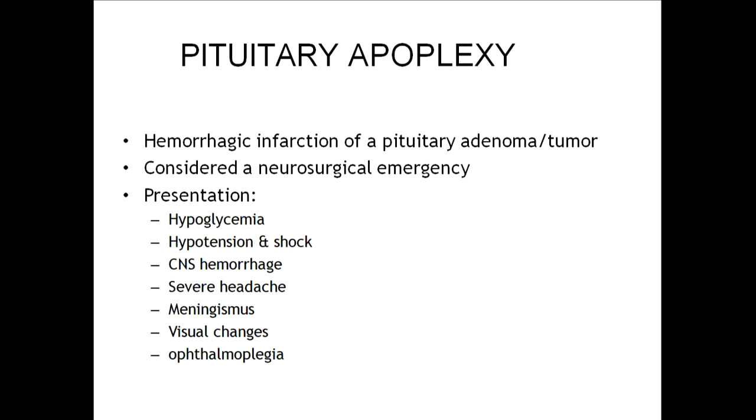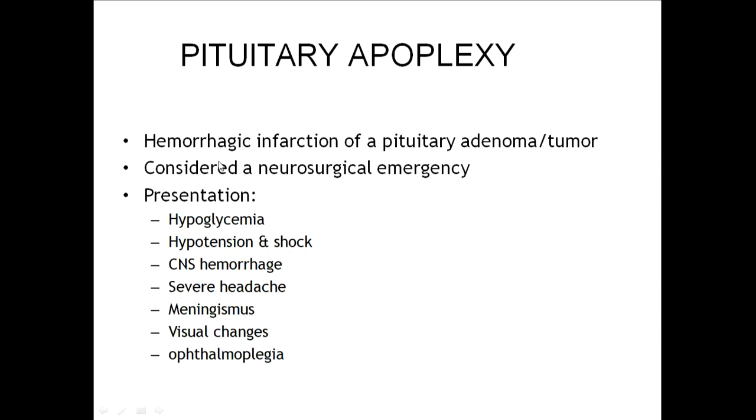Next is pituitary apoplexy. Pituitary apoplexy is nothing but hemorrhagic infarction of a pituitary adenoma or tumor. There is already a pituitary adenoma. Within the tumor, there is hemorrhagic infarction, that is bleeding within the tumor, leading to pituitary apoplexy. This is considered a neurosurgical emergency because the patient presents with acute onset hypoglycemia, hypotension and then going to hypovolemic shock, CNS hemorrhage, severe headache, signs of meningismus, visual changes, and ophthalmoplegia.